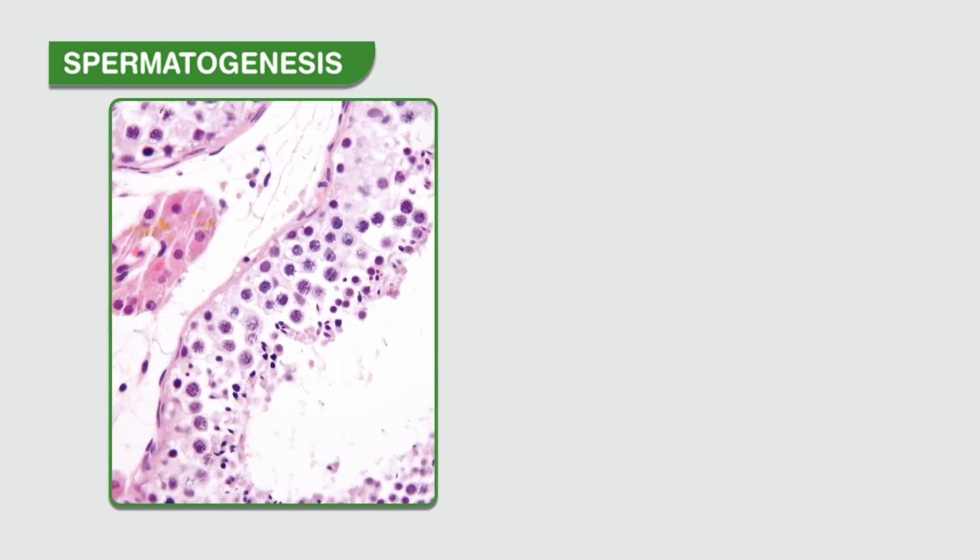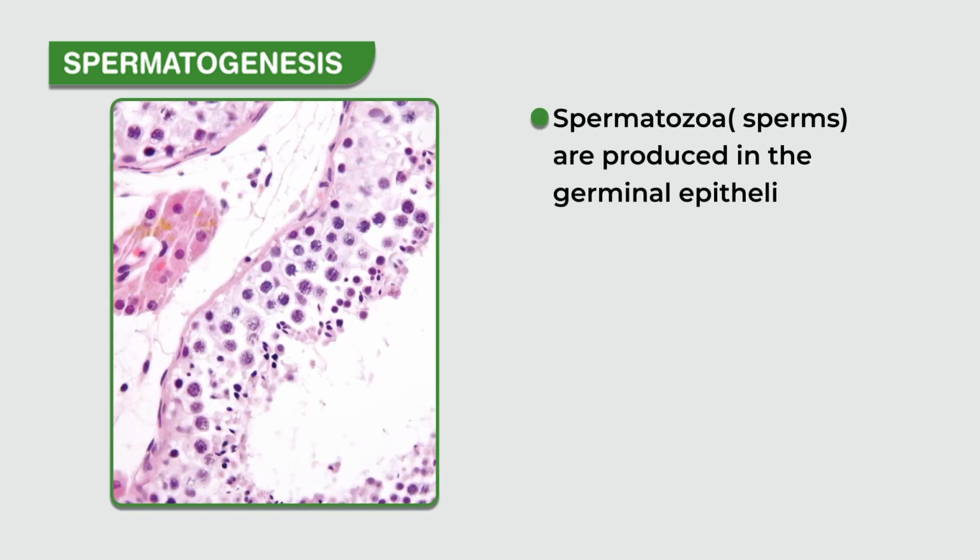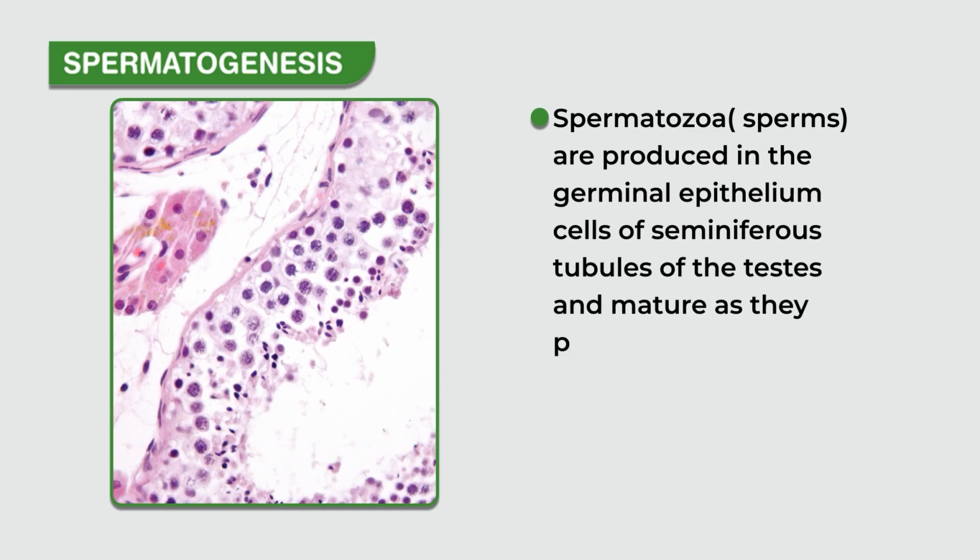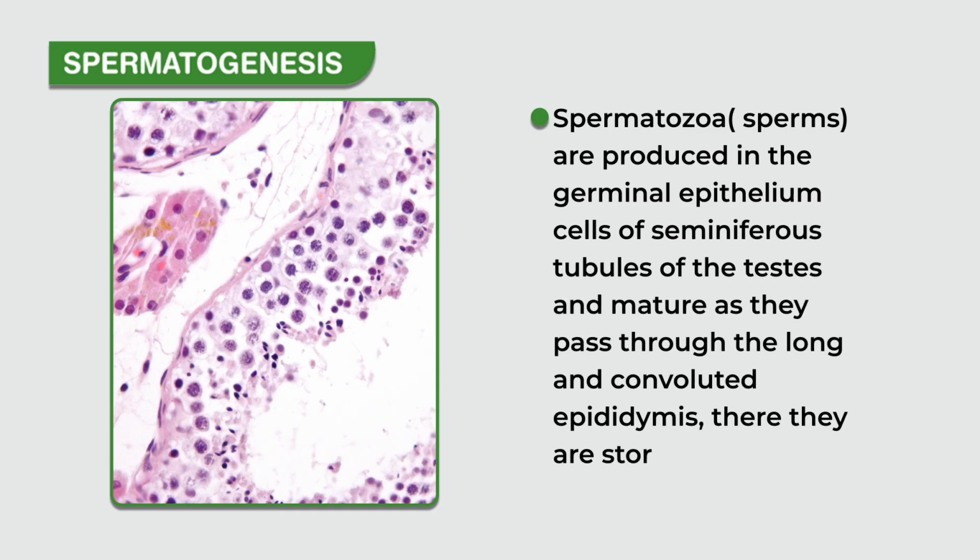So, spermatozoa, that is sperms, are produced in the germinal epithelial cells of the seminiferous tubule. There is the spermatogonia, which is 2N, basically diploid. That means it has 2 sets of chromosomes, and it goes through mitotic and meiotic division, and it reduces the number to give rise to the male gamete, that is sperm, which is haploid. That means it has only one set of chromosomes, it is N.